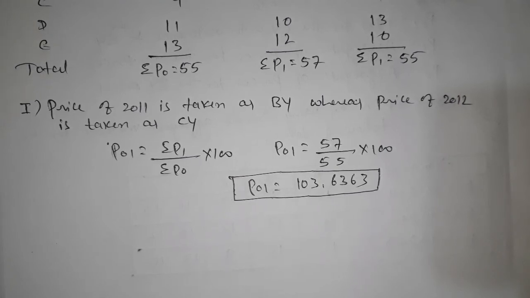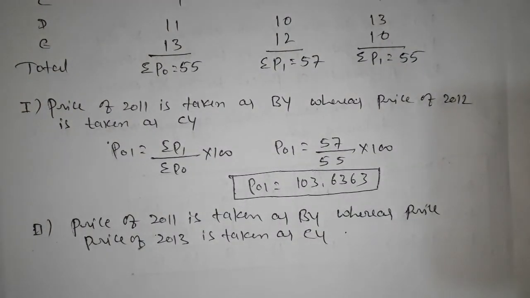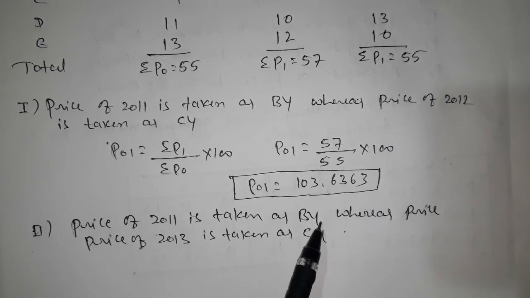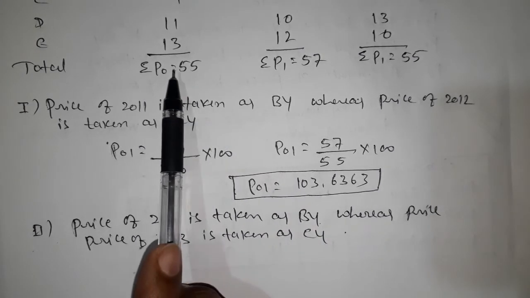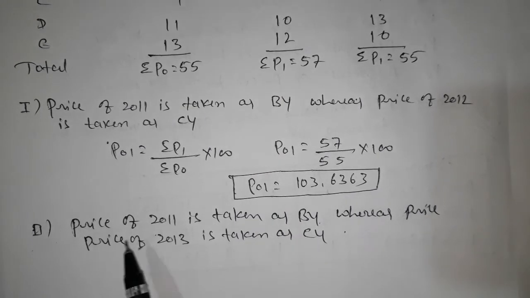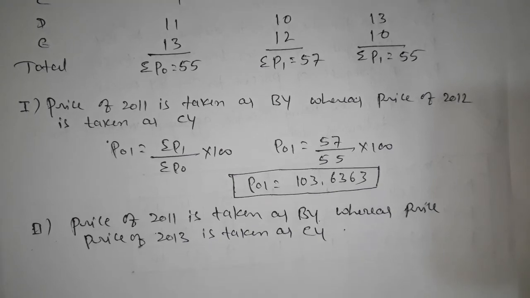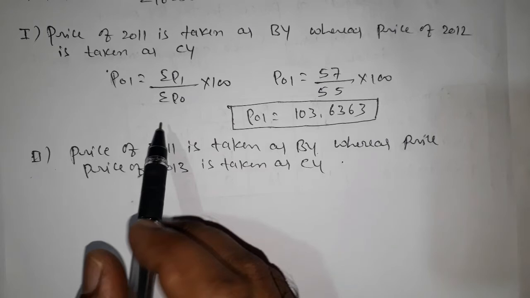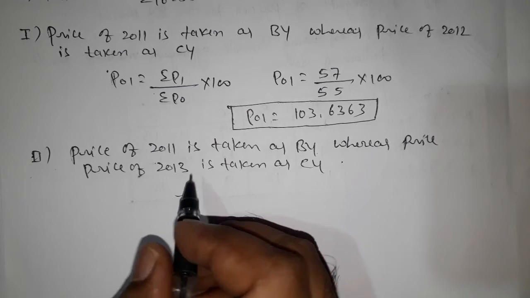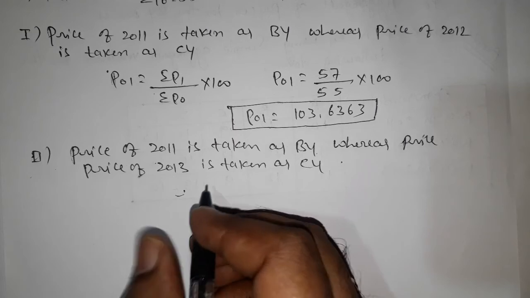Another current year is there. Okay, second one, the price of 2011 is taken as a base year, whereas the price of 2013 is taken as a current year. Okay, we need to go with the same formula. The formula is always the same. Directly I will go with the problem by putting the values. The same formula is applied here, but here the values change.